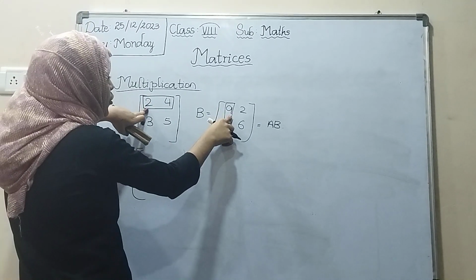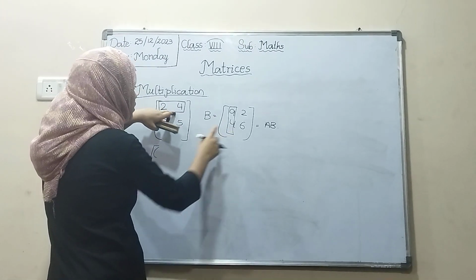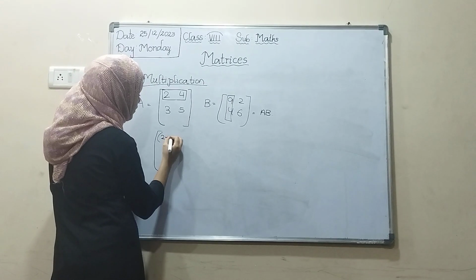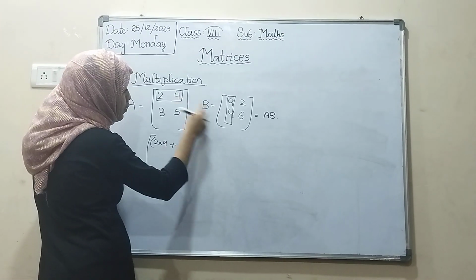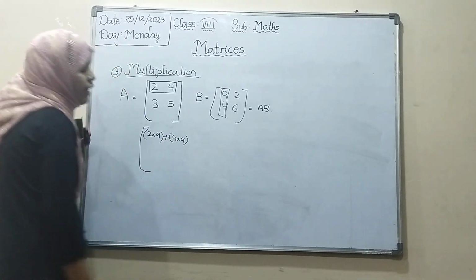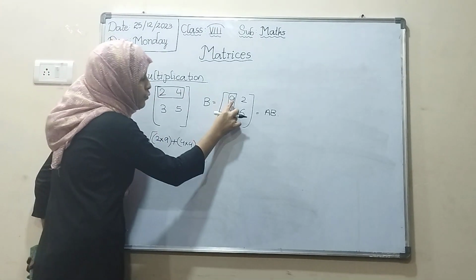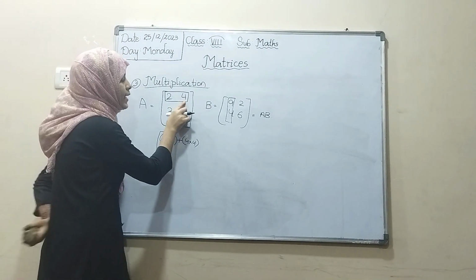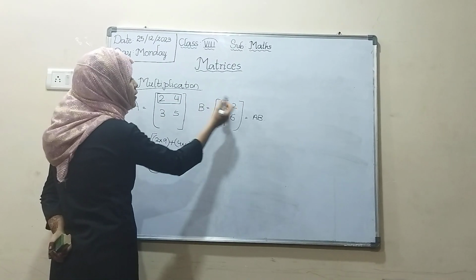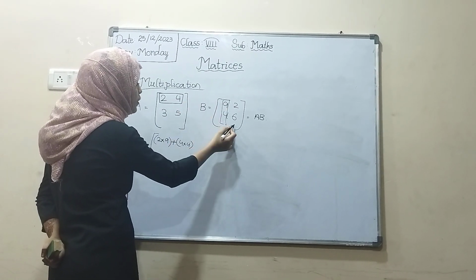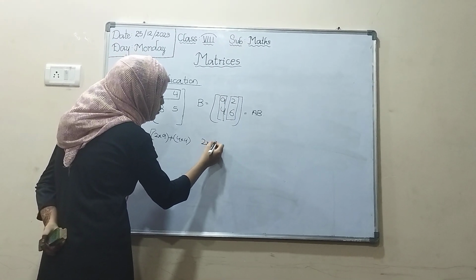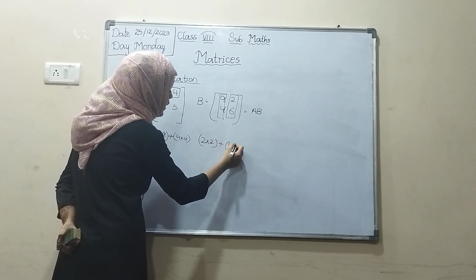So 2 into 9 plus 4 into 4. You have to multiply rows into columns, first row into first column, then 2 into 2 plus 4 into 6.